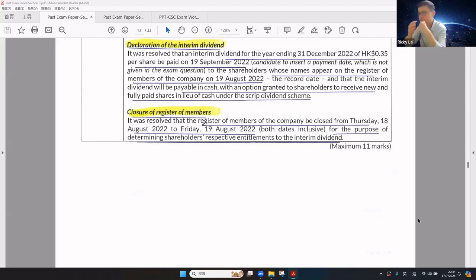For book closure, it was resolved that the register of members be closed from August 18 to August 19, both days inclusive, for the purpose of determining the shareholders' respective entitlement to the interim dividend.